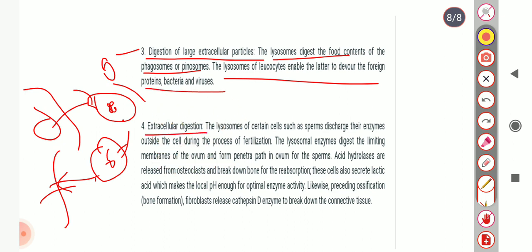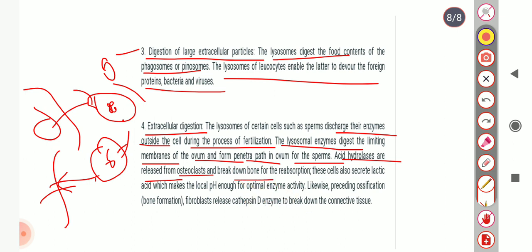Extracellular digestion: lysosomes of certain cells, such as sperm, discharge their enzymes outside the cell during the process of fertilization. Lysosomal enzymes digest the limiting membrane of the ovum and make a path in the ovum for the sperm. Acid hydrolases are released from osteoclasts and break down bone for resorption.